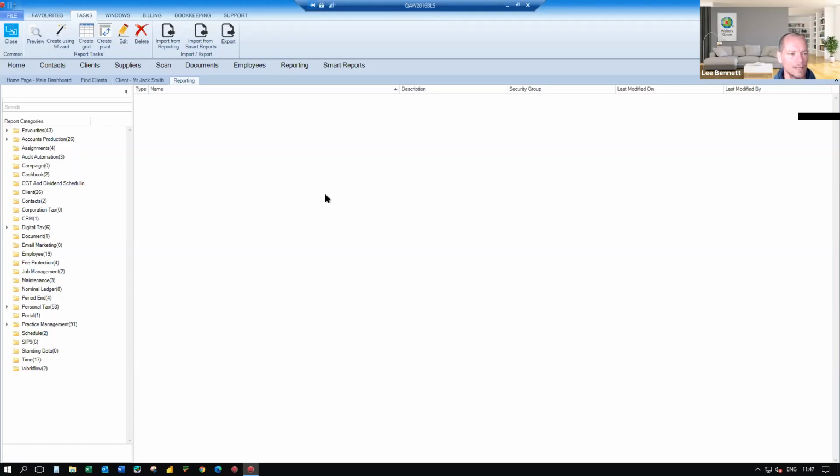Now you'll see on the left-hand side, when we first go into reporting, the system will give you a list of all of the reporting categories or all of the folders where reports can be saved. And the little number by the side of each of those folders will tell you how many reports are within that particular area. And you'll see, obviously, I've got quite a few within my system. And when you go to reporting, you'll probably have quite a few as well, because we also combine this area with any smart reports, any default reports that we have within the system.